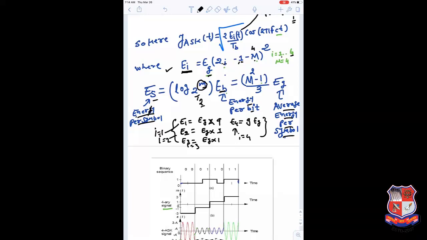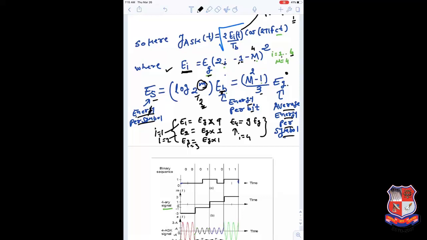So energy per symbol is 2 times the energy per bit, which can be understood because in one symbol we are using 2 bits: the energy of 1 bit plus the energy of the other bit equals the energy of a symbol, which is 2 times the energy per bit. And the total energy consumed here is (m square minus 1) by 3 into Eg.